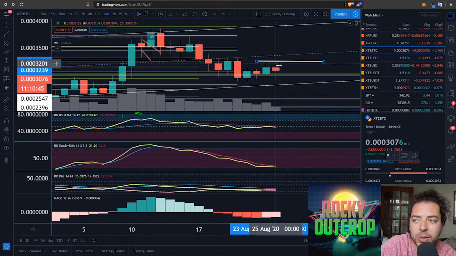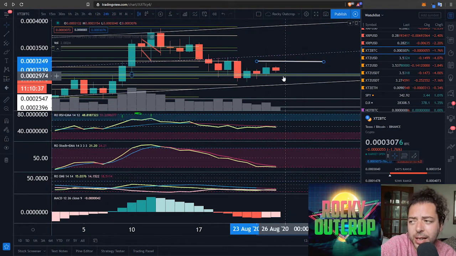So that's where you'd be looking towards the top side, and indeed towards the lower side you've got this zone that's marked in here as well, around about that 30,000 satoshis level down at the bottom, or 29,000 satoshis is down perhaps as well, then towards the 28,000 satoshis being your next level beyond that. So what's the next level beyond this one towards the top side? Well, it's got to be that 33,720 satoshi up there at the median line of this channel that we have in the background.